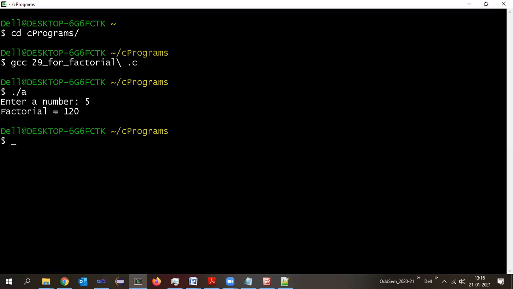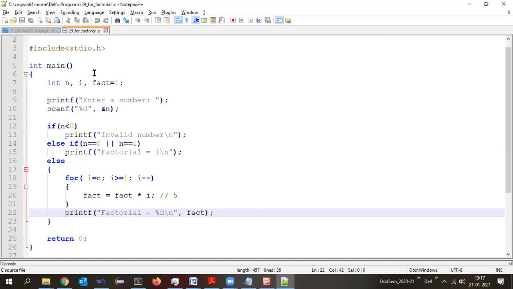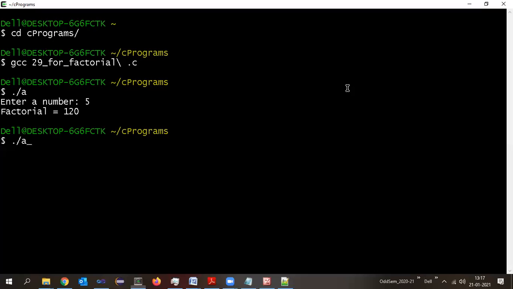Are we getting the correct answer? Okay. Now let us check for the values which will fall into this if condition, if n is less than 0. Let me enter a number here, say -5. What is expected? Do we get that? No, I heard somebody say no. Okay, next.